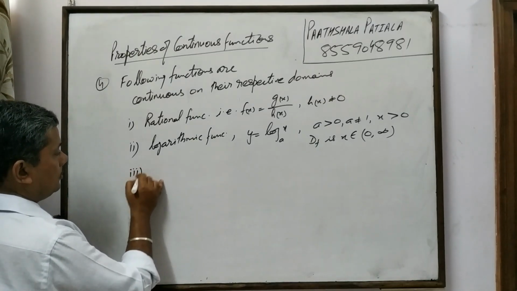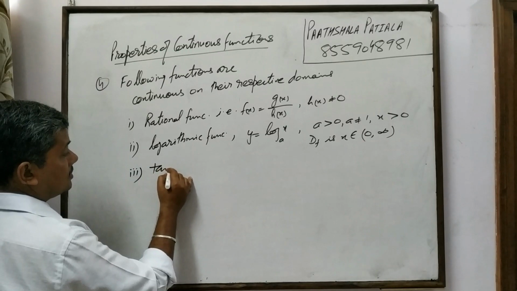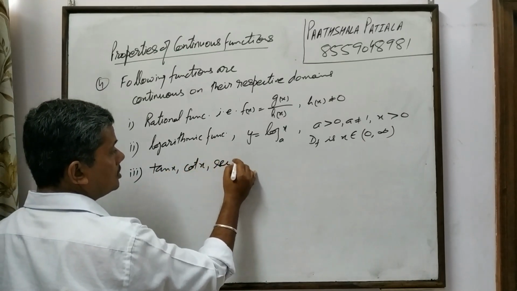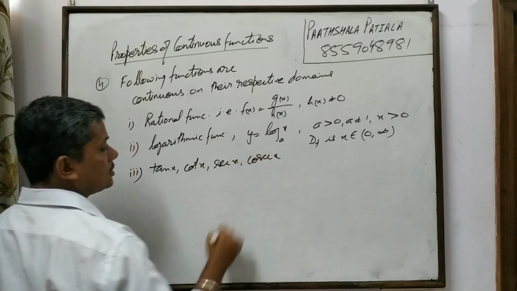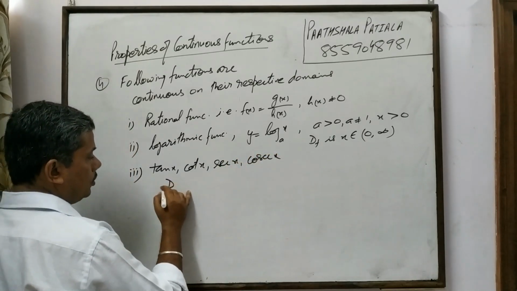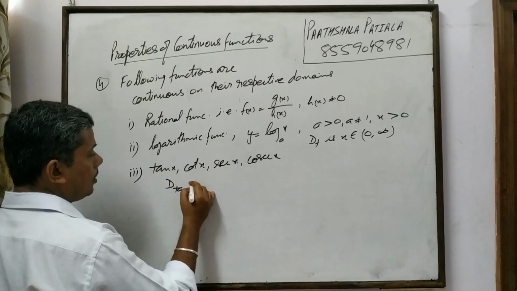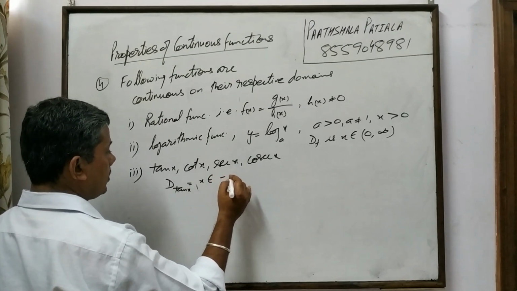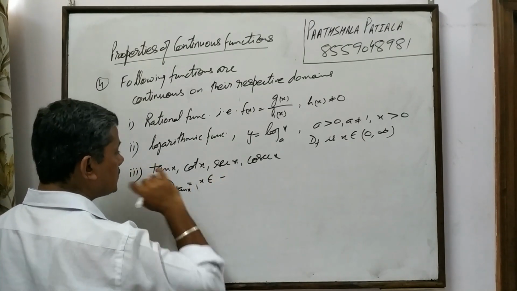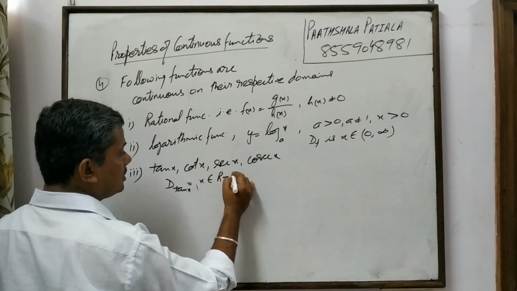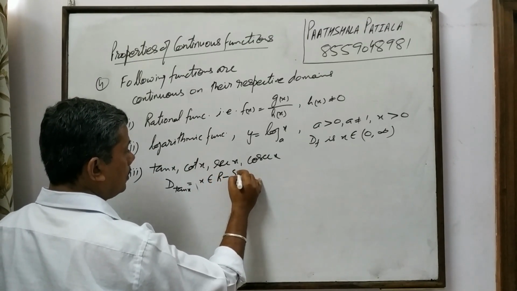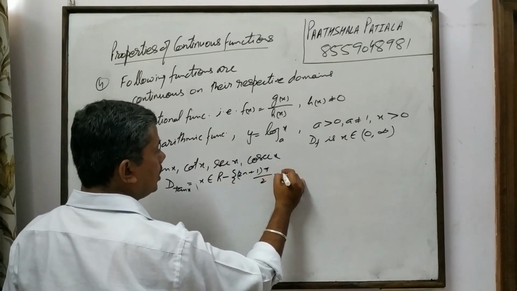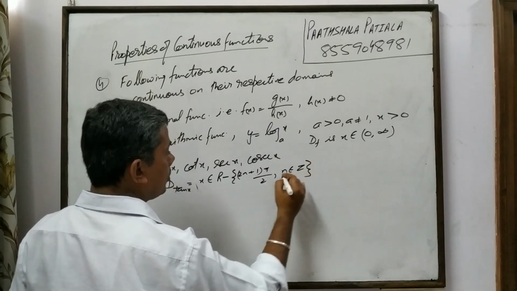Then number 3, tan x, cot x, secant x, cosecant x. Now the domain of tan x is the set of all reals except (2n plus 1) times pi by 2, n belonging to integers.